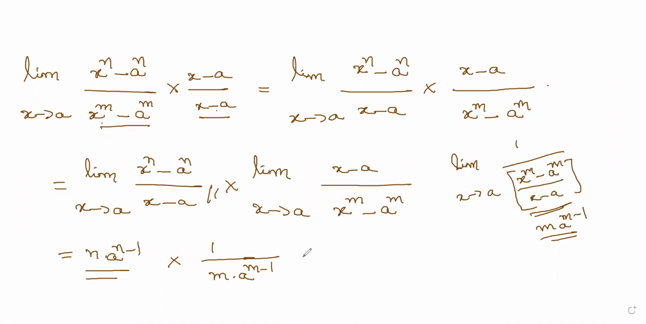Okay. If you have trouble, please let me know. Maybe confusing. How did you get n into a power n minus 1? Sorry, m a raised to what? How did you get the m a raised to m minus 1? What is the formula for this?